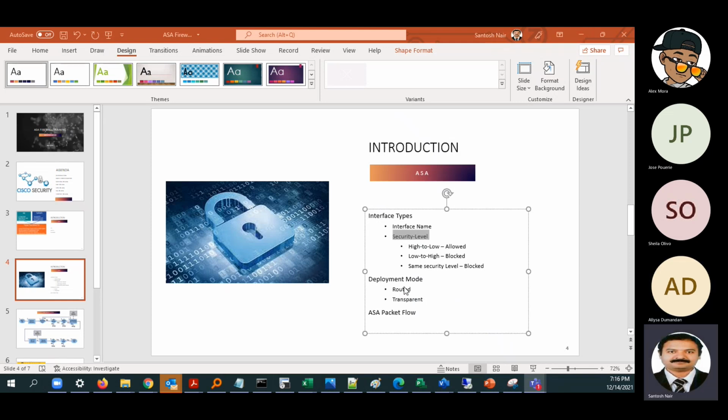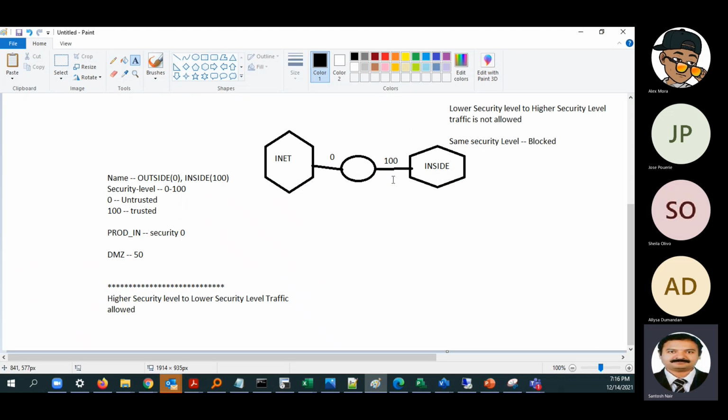Next one is related to the deployment mode. There are two deployment modes mainly: routed mode and transparent mode. Routed mode, as the name defines itself, is the L3 mode. By default, it is in the routed mode. As I showed you in this particular design, this is a routed mode. One interface will have a public IP address, one will have an inside IP address. These are L3 interfaces, in the sense we are configuring L3 IP addresses on the interface. So this is called a routed mode.